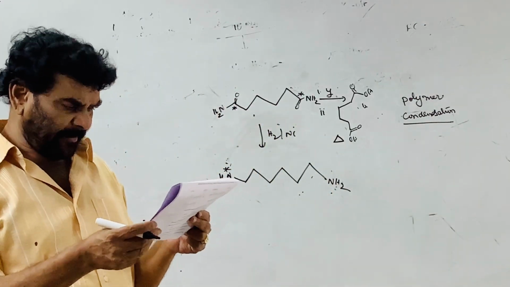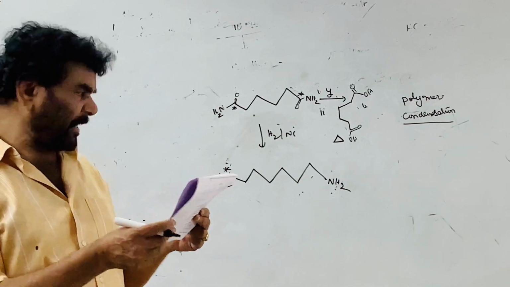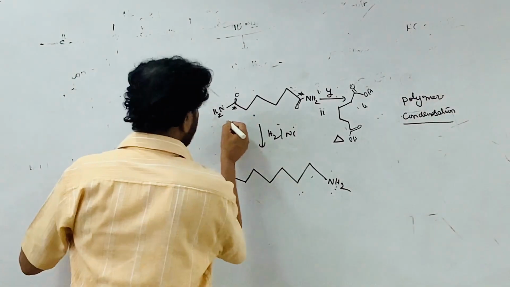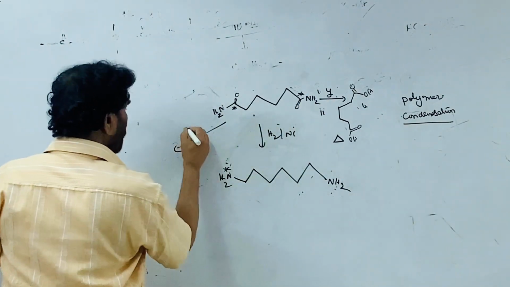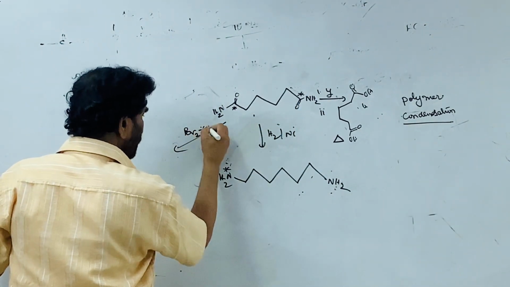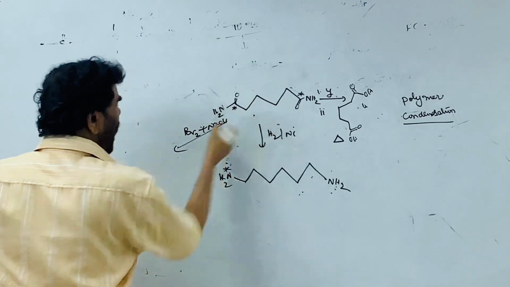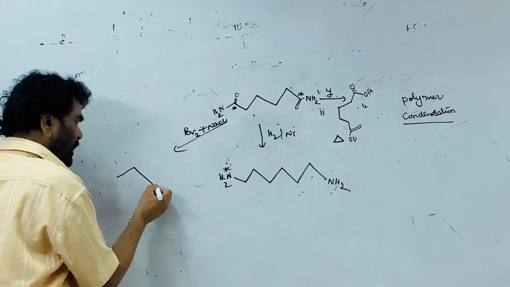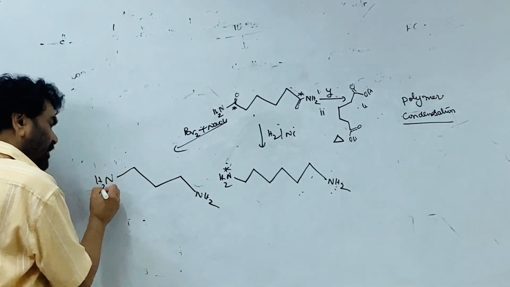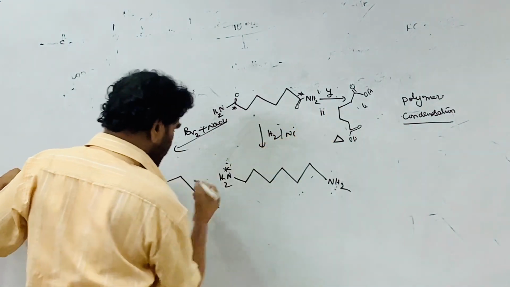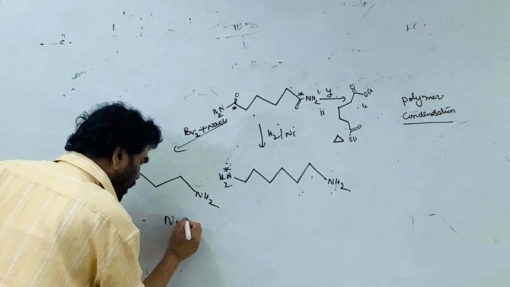Third, amide followed by bromine. What happens if it is treated with the amide and followed by bromine and sodium hydroxide? The Hoffmann bromamide reaction takes place, 1, 2, 3, 4. This is formed, so this and this can react with each other and give the nylon.